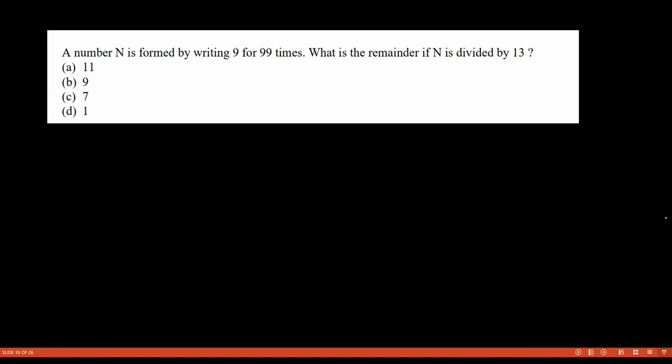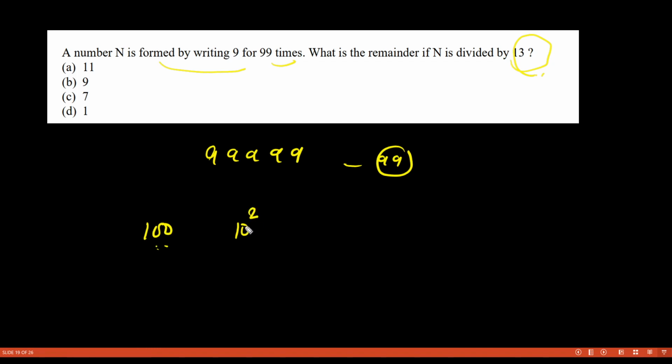Fine. Now look at this question. It is saying a number N is formed by writing 99999 for 99 times. What is the remainder when it is divided by 13? Okay. So see, when I am writing 100, that means 10 to the power 2, 2 zeros. When I am writing 1000, 10 to the power what? 3, 3 zeros.